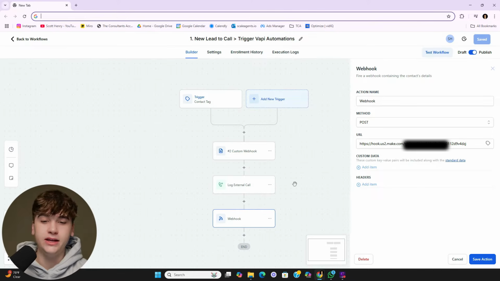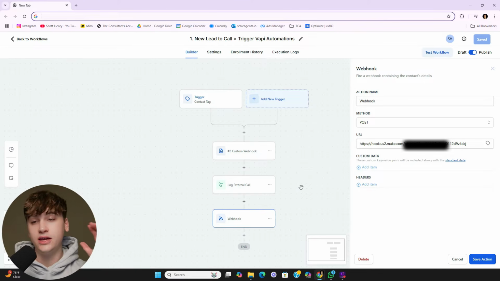It gets a little complicated, but I'm also sending a webhook over to make.com. And this is going to be separate from the internal Vapi AI webhook that we're going to set. And the reason is because once the user is calling on Vapi's end and we send a webhook, it's only going to have surface level information from Vapi itself. So the reason I'm doing a webhook here is to draw additional information from the GoHighLevel CRM, such as different tags or custom fields that aren't getting pulled from Vapi. This way I have everything I need to know about the contact over on make.com.